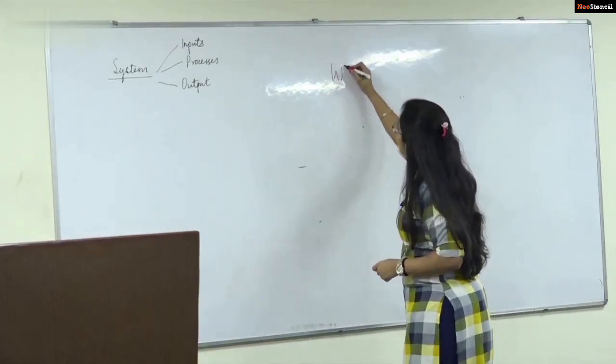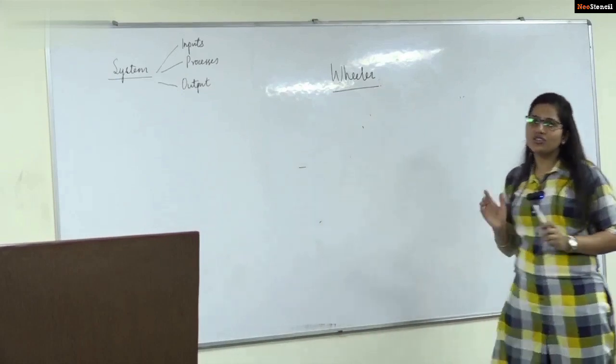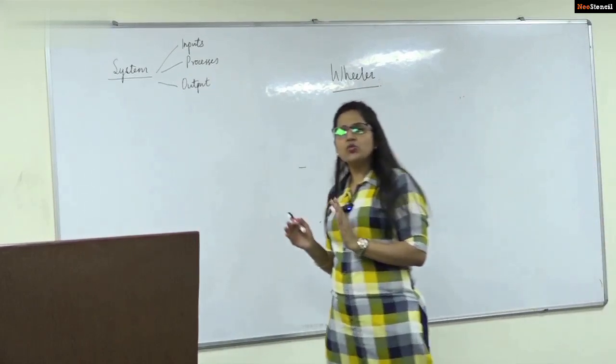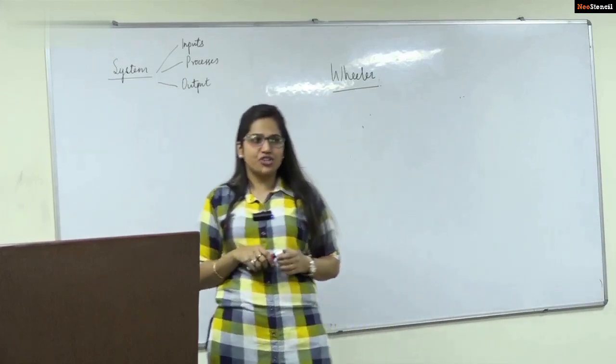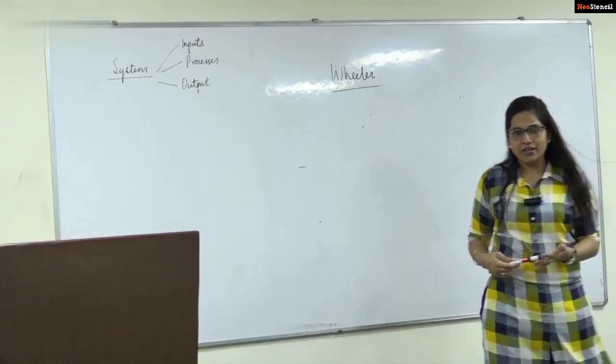After Katz and Kahn, we have Wheeler's definition. What Wheeler has stated is that an organization is a structural framework of duties and responsibilities. Here he is referring to the authority-responsibility relationships that exist in the organization, like a superior-subordinate relationship.